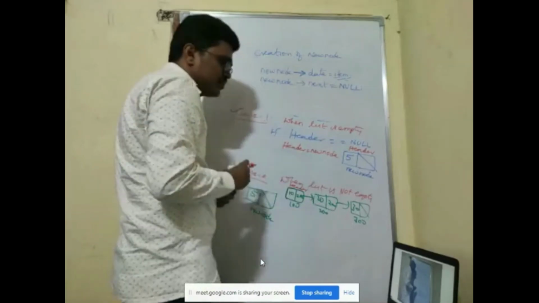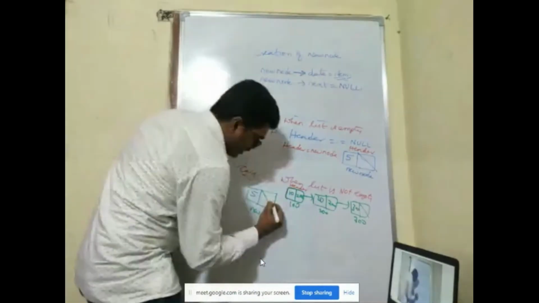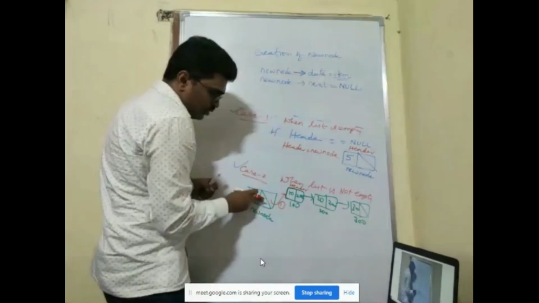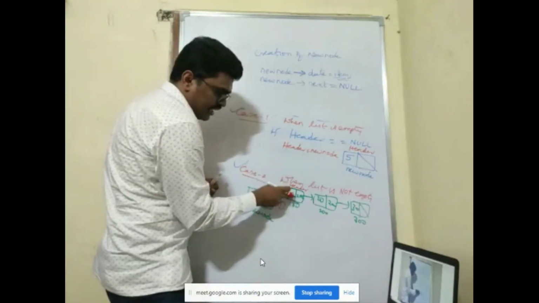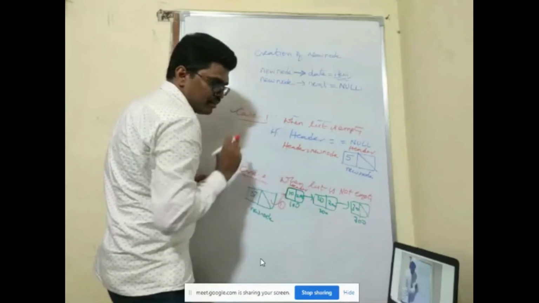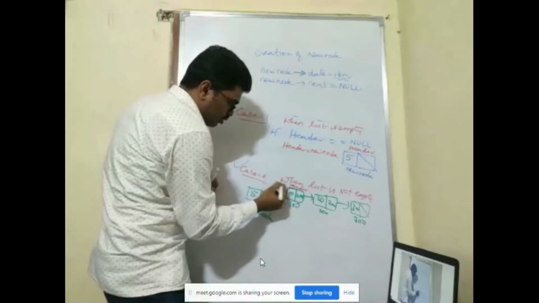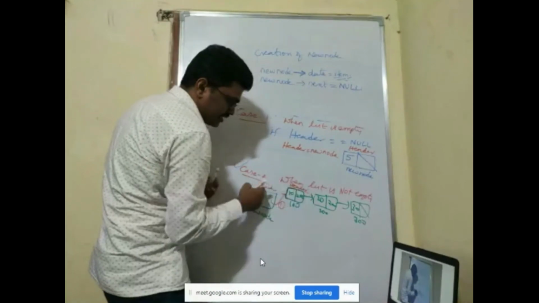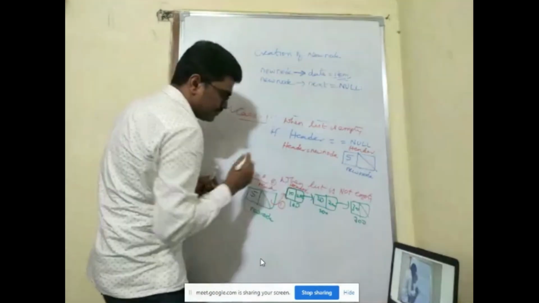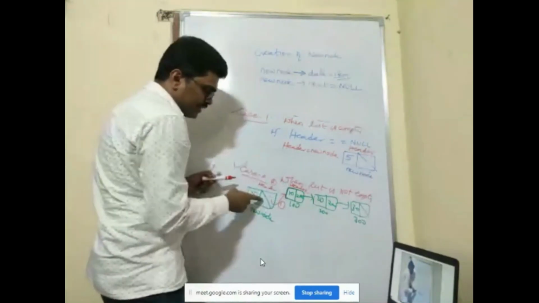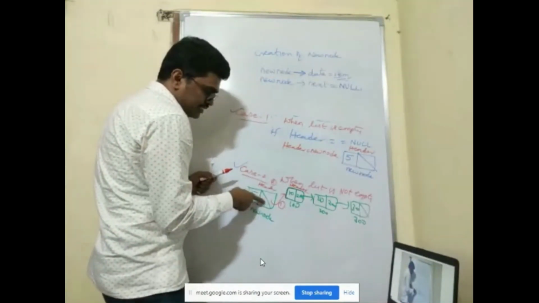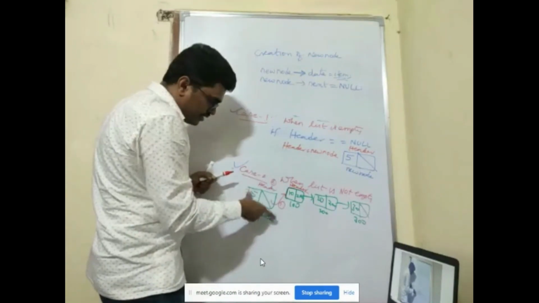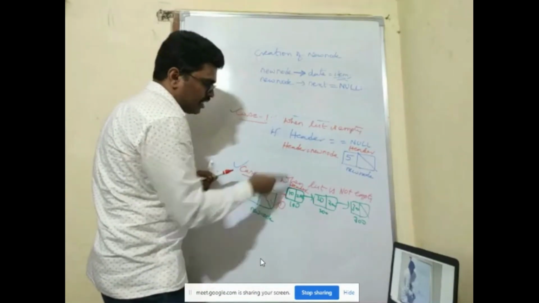This is my header. Now two things I have to do. One, the new node's next field should contain the address of this one. Then after that, I have to make the new node the header. This is the second step. Remember, the first thing is in the new node's next field, I have to store the address of the header node, and this new node itself I have to make the header.